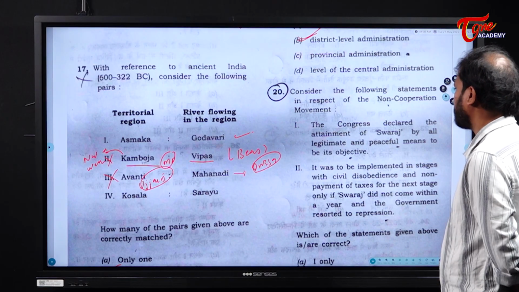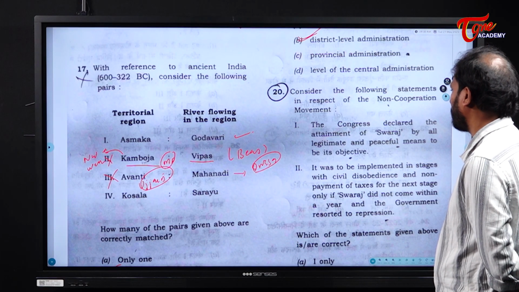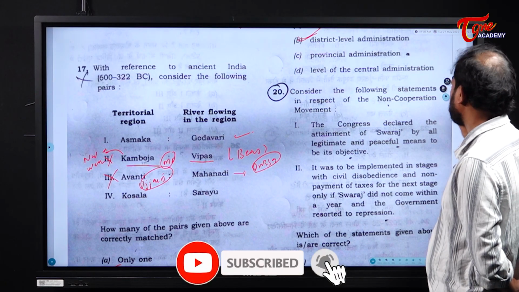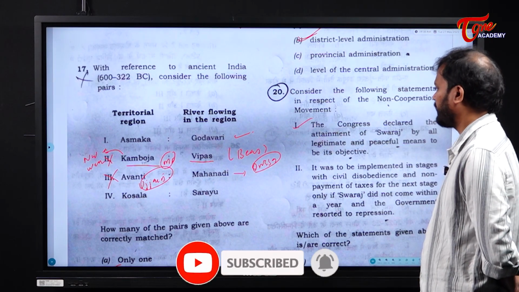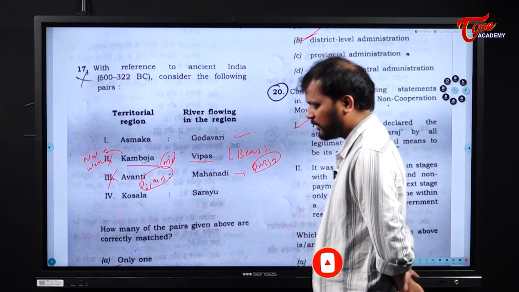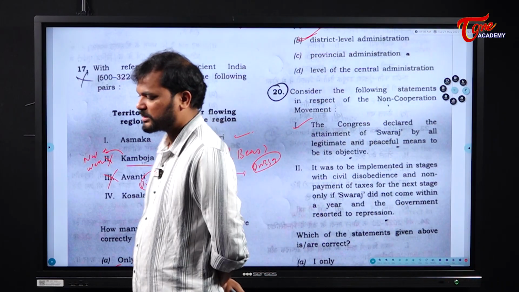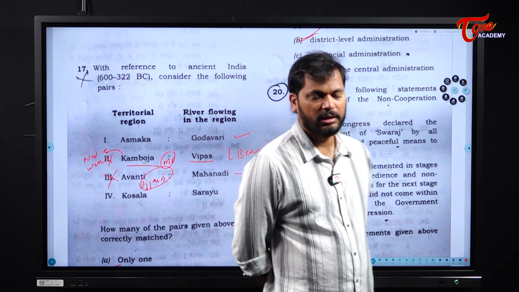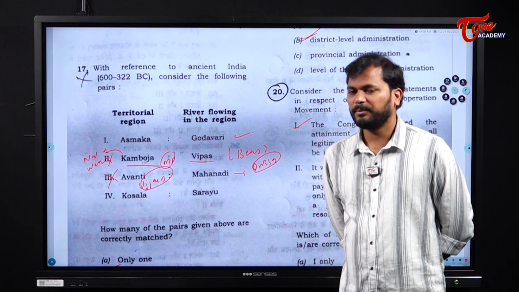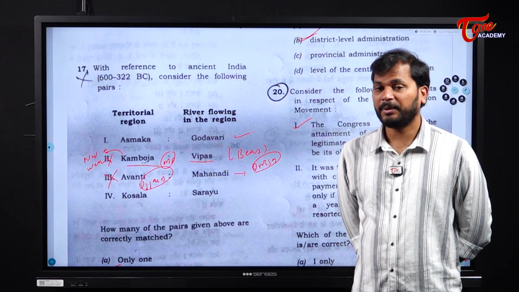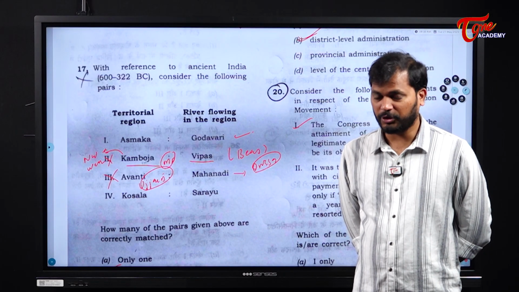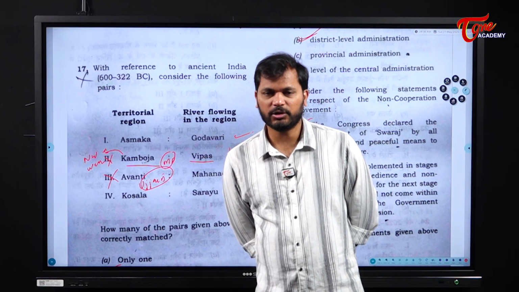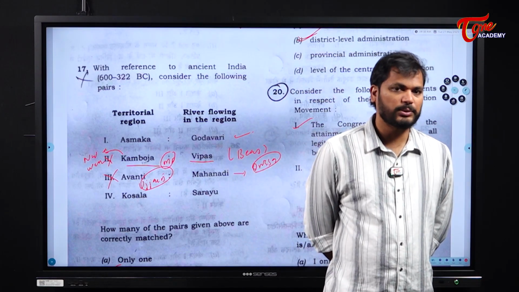Consider the following statements in respect of the non-cooperation movement. The Congress declared the attainment of Swaraj by all legitimate and peaceful means to be its objective. Yes, the answer is correct. Why? Because the Congress never promoted violence or extremist activities. They believed that it is through peaceful mechanisms, through pray, petition and protest, that they wanted to achieve the concept of Swaraj.